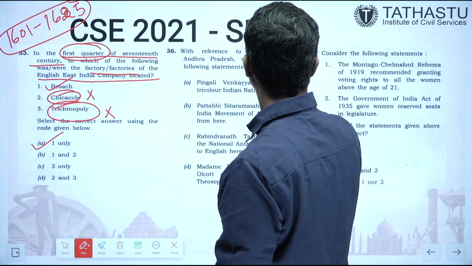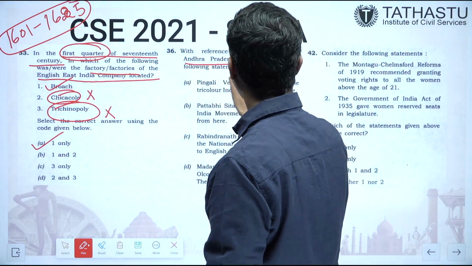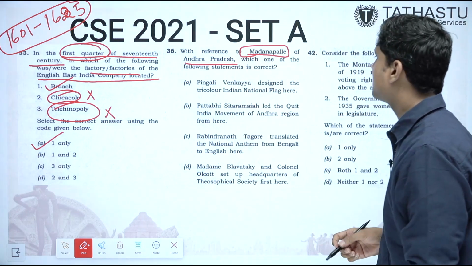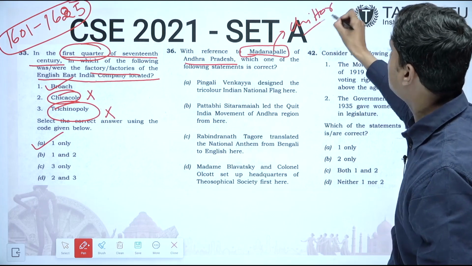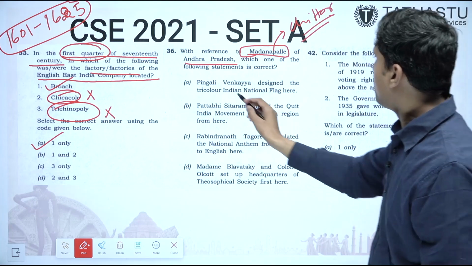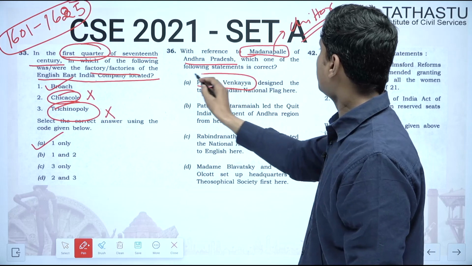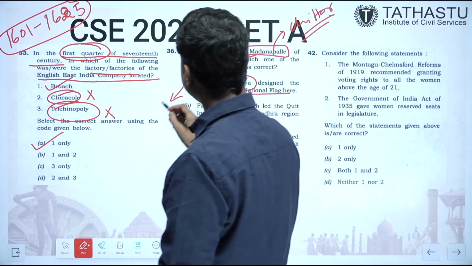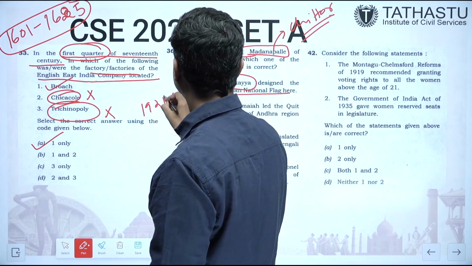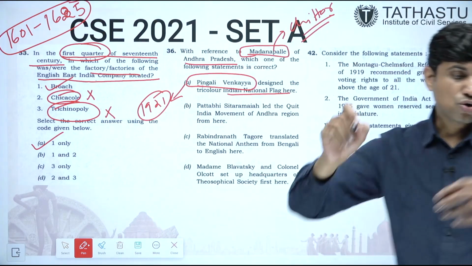With reference to Madanapalle of Andhra, which of the following statements is correct? Madanapalle is where? It is in Chittoor district of Andhra Pradesh. Pingali Venkaiah designed the tricolor Indian flag here? No, he had done this in Vijayawada in 1921 during the non-cooperation movement.